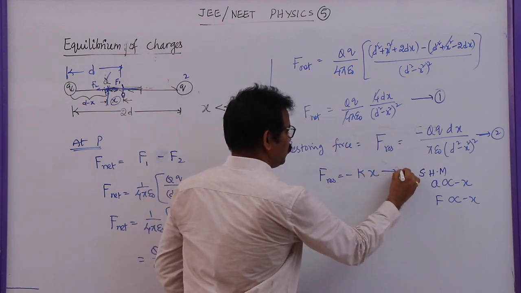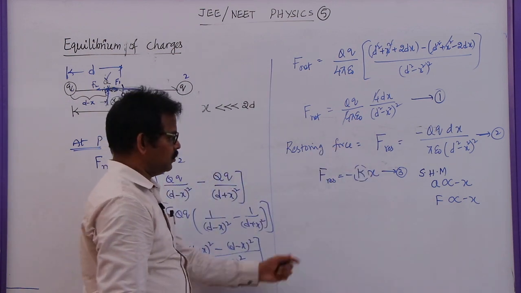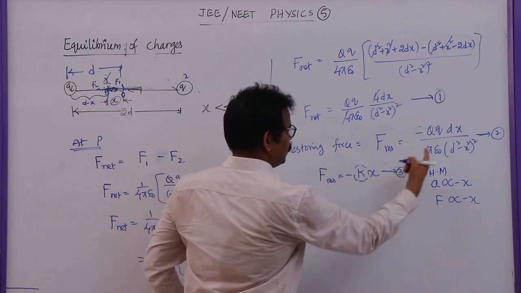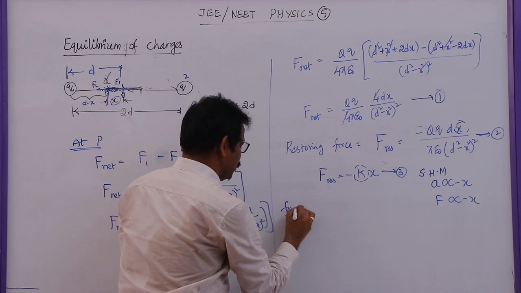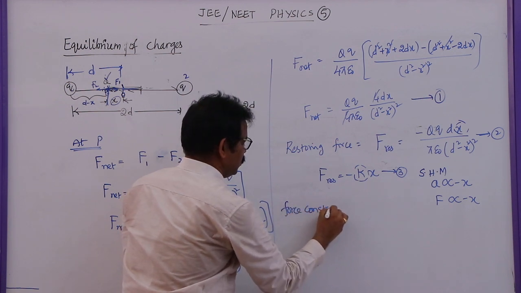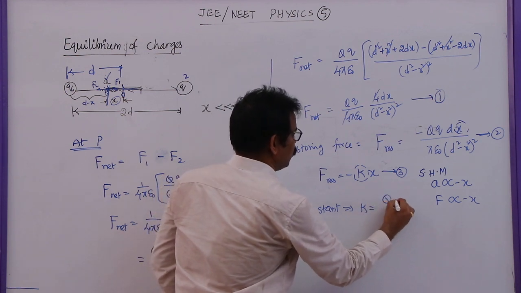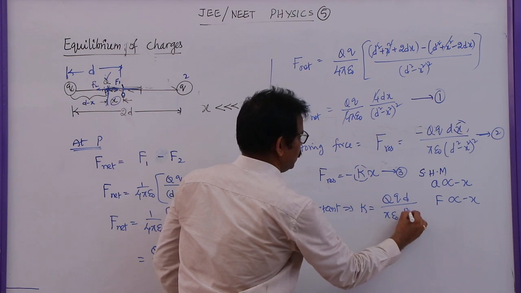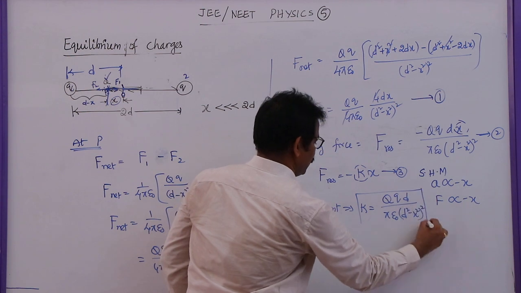If you compare equation 2 with equation 3, this is the force constant. Here we have x. So what is k? That is force constant, in this case given by k is equal to qd by pi epsilon naught d square minus x square whole square. So this is k value.